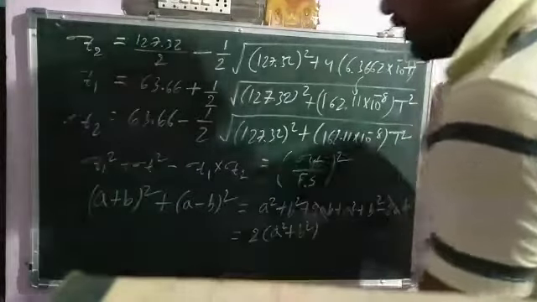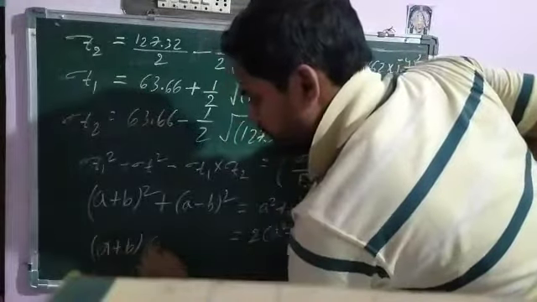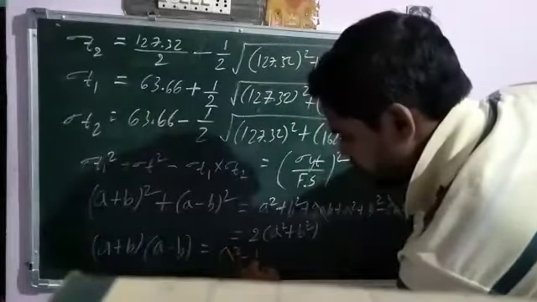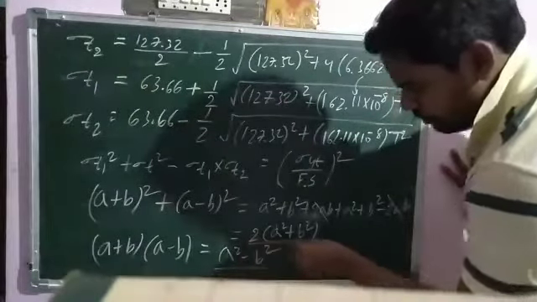Next, similarly we have another formula: (a plus b) into (a minus b). So what is the formula? A square minus b square. So why are we using these two formulas? I will tell you that, just wait.